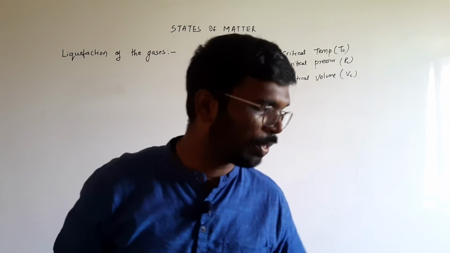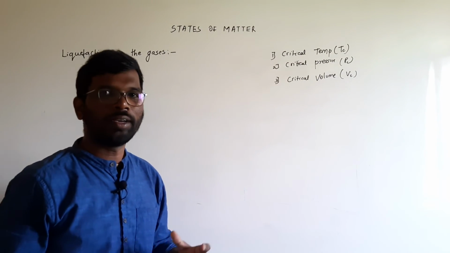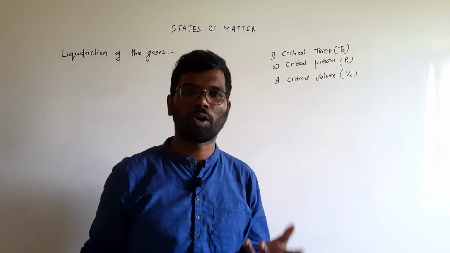Let us understand some relationships between the critical constants and the Van der Waals constants and the gas constant.